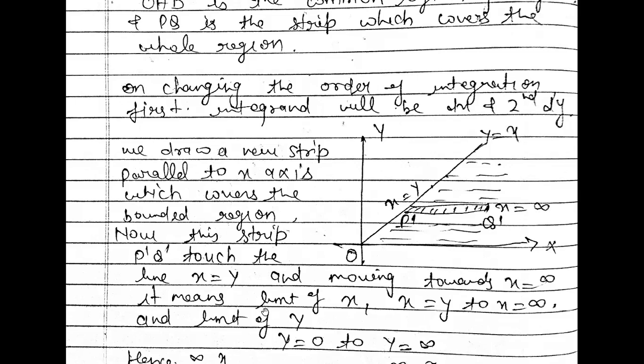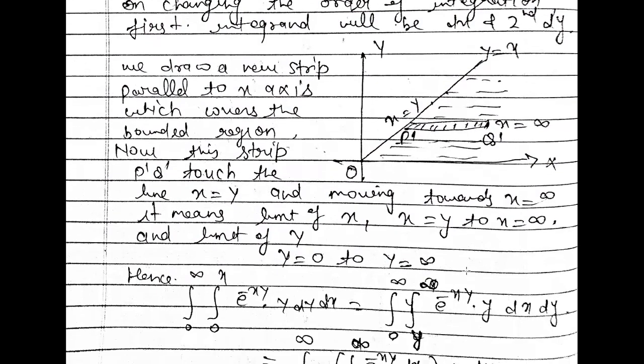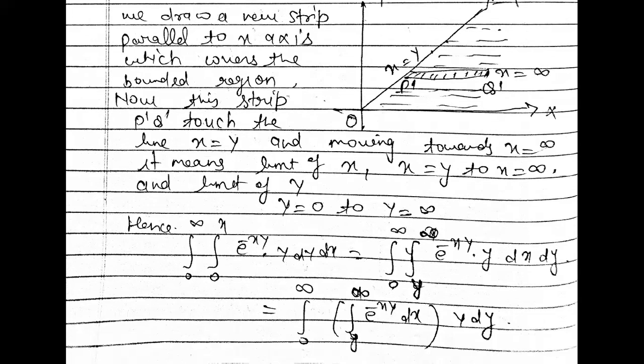And limit of y, here y always moves vertically. So you can see that here y is equal to 0, and it is going upwards. So our upward limit is 0 to infinity. Right? There is no limit of y here, on the upside. So our limit of y will be 0 to infinity. So after changing the order of integration, this is the given integral, and your new integral will be 0 to infinity, y to infinity, e to the power minus xy, y dx dy. That means this is your x limit, x is equal to y to x is equal to infinity.